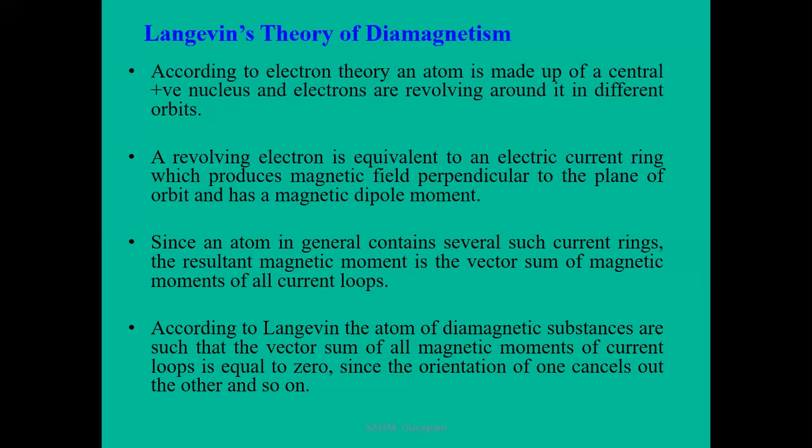Therefore, the magnetic moment of one electron is cancelled by the magnetic moment of the other electron, because the spins of the two electrons are up and down, opposite to each other. Therefore, the magnetic moments, being equal and opposite, cancel each other in the absence of any external magnetic field, so the net magnetic moment of each atom is 0.